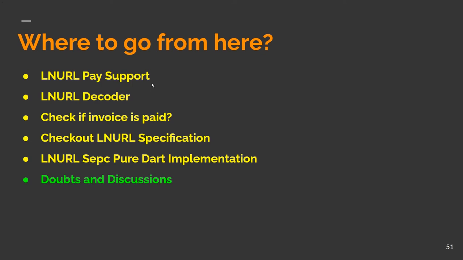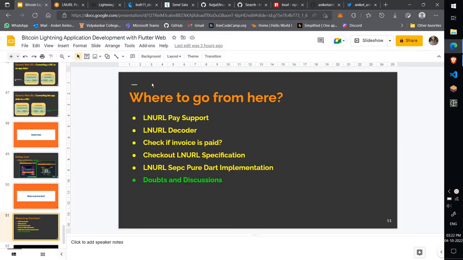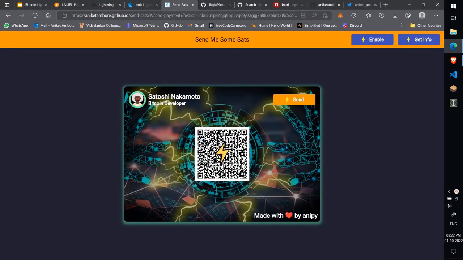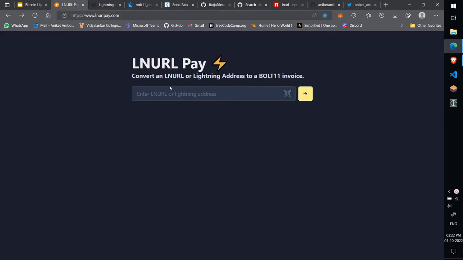First is LNURL pay support. So from now onwards the payee needs to create an invoice and share it with the payer, and only then can the payer pay the payee. But we can have something like LNURL pay support in our project to directly convert a Lightning address to a Bolt11 invoice.